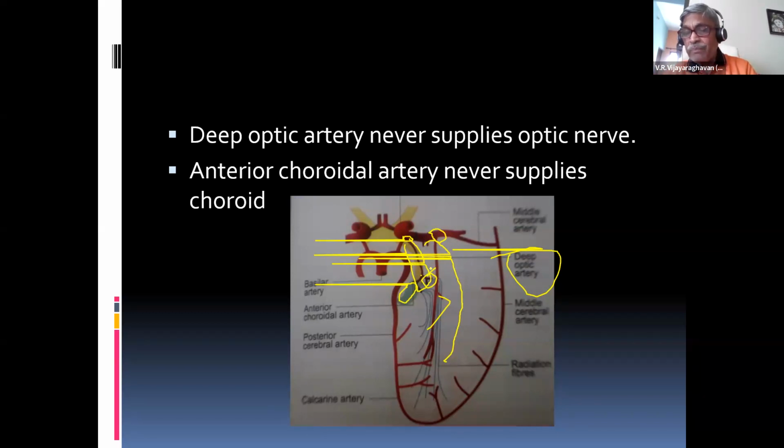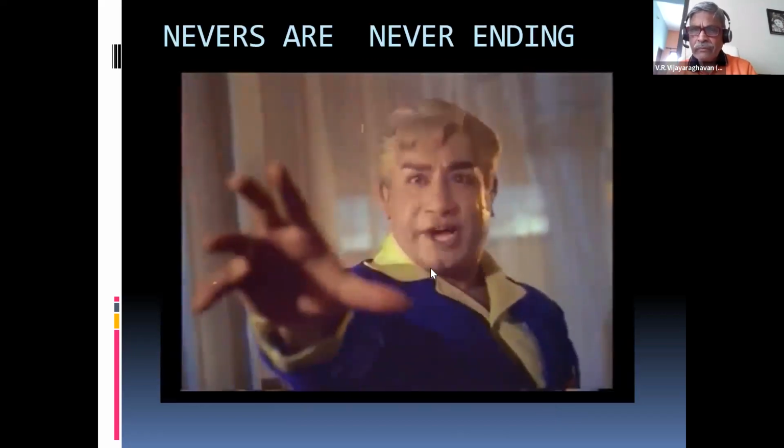That's why it is named so. Just because the name includes optic nerve, don't say optic nerve. I've seen students saying it supplies some part of the optic nerve. They tell some nonsense. So always know this: the deep optic artery never supplies the optic nerve. It supplies your radiations. Similarly, the anterior choroidal artery: because choroid is in the name, don't say choroid. Your answer is it supplies the tract and so on. It never supplies the choroid. These are some of the tricky questions.